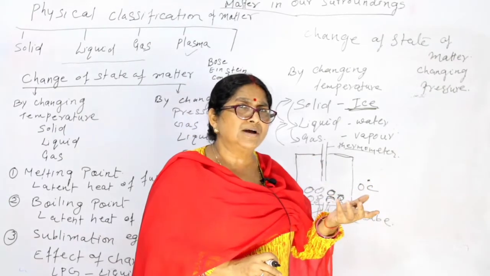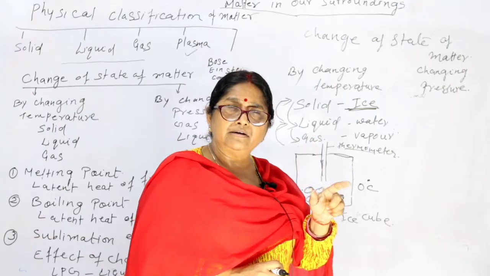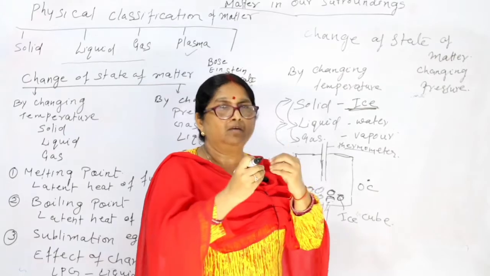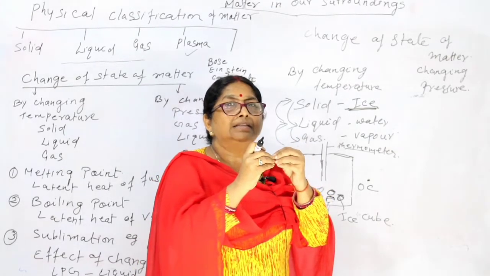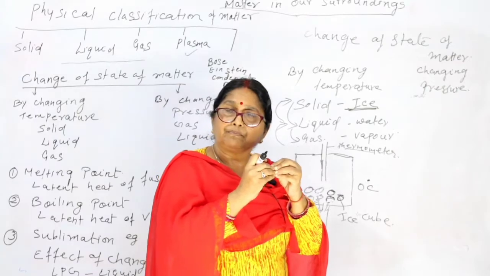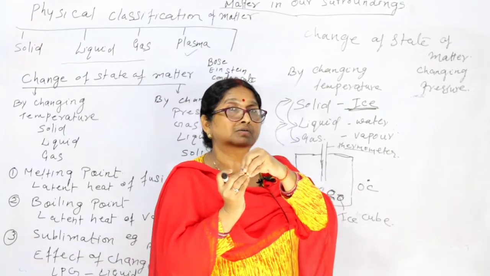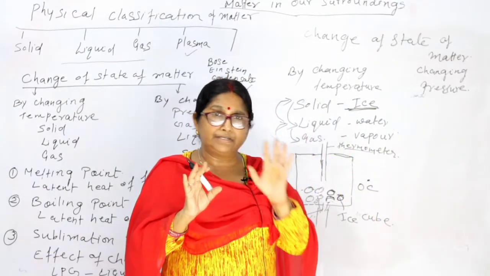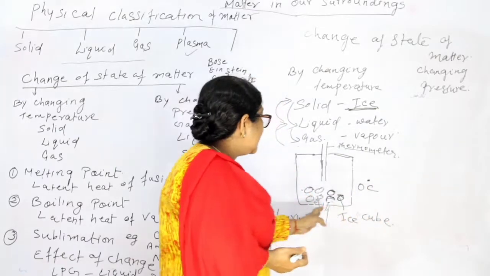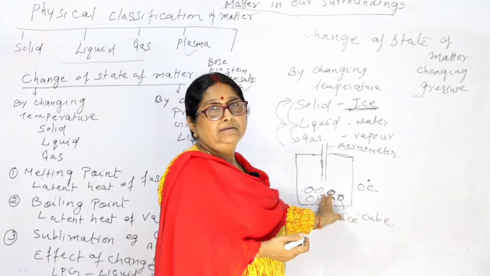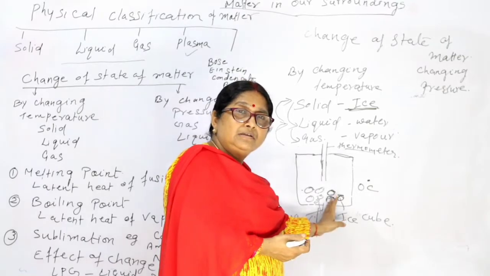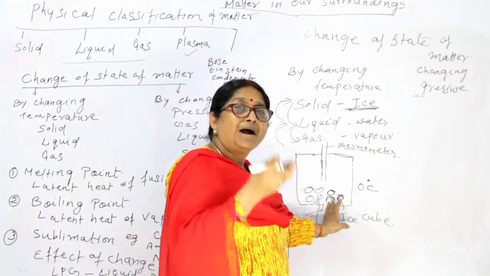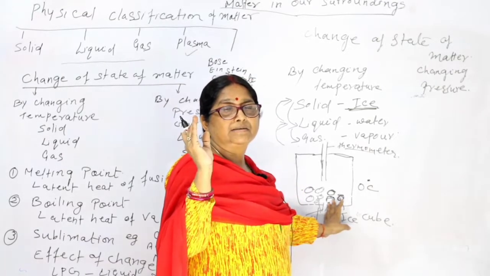How was it converted into ice? It was converted from liquid. So when it became ice, the particles of this liquid came together and they were closely packed. Okay. So to convert into liquid again, they have to break that force of attraction. Is it clear? So this heat is being used for that. So where does this heat go? The heat is used to break the particles of ice.